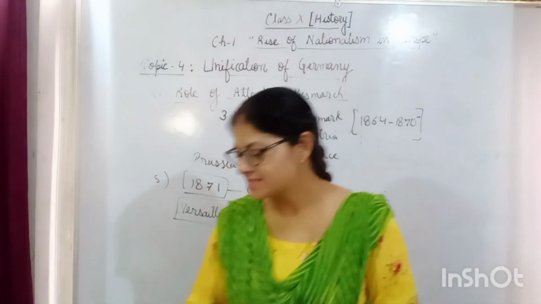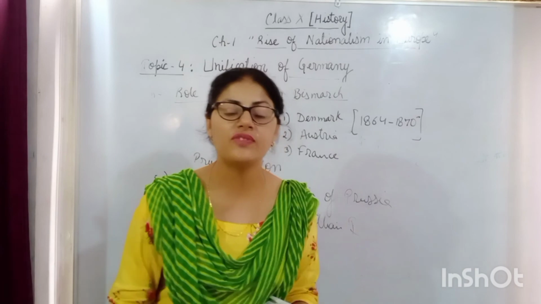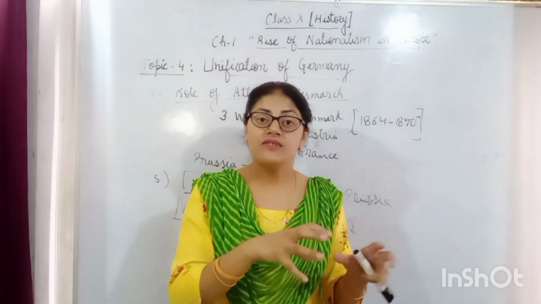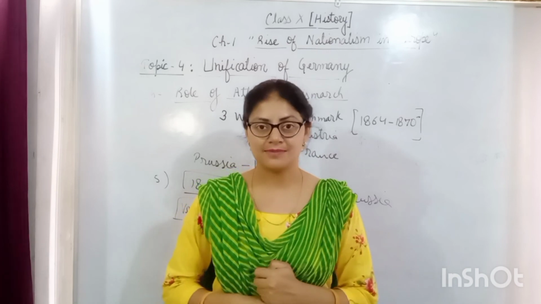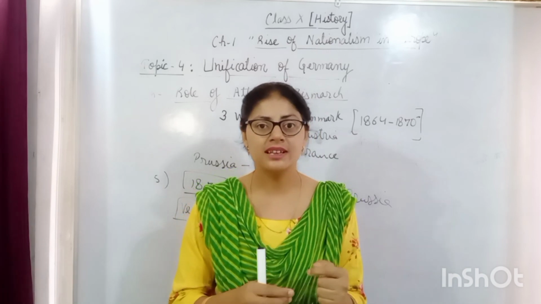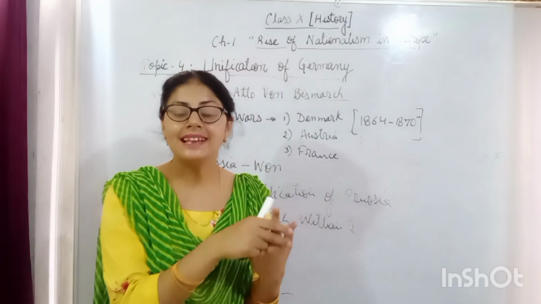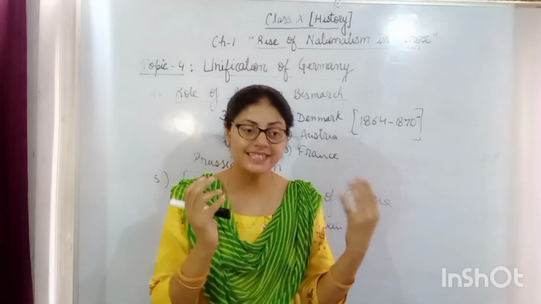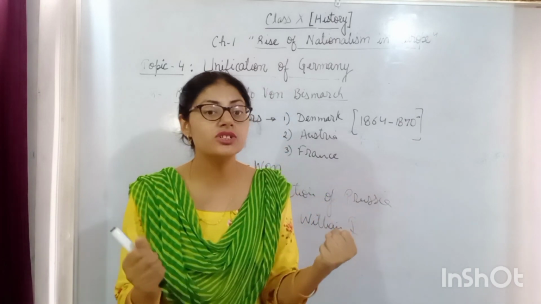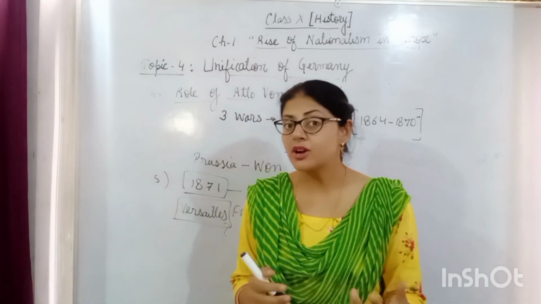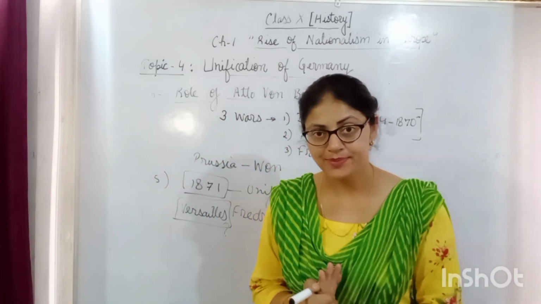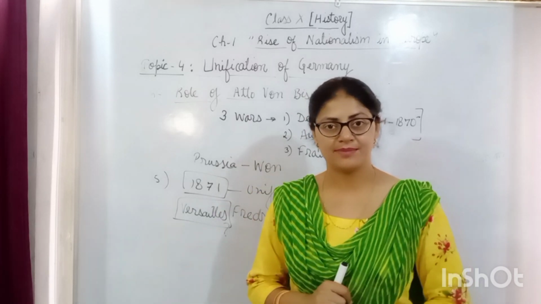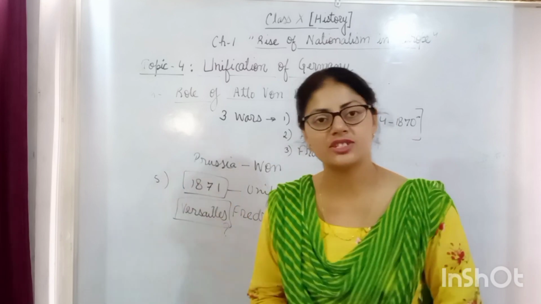One more thing, students, see the last para in your book. After the unification process, the king of Prussia gave the emphasis to the banking sector. किसको strong करने की कोशिश की? The currency, banking, legal system, and the 4th one is the judicial system of Germany. अगर ये सब strong हो जाएगा, then Germany emerge as one of the strongest nation. And because of all these things only, Germany acts as a model for other nations to get unified. Okay, so here we completed our unification of Germany. Thank you.